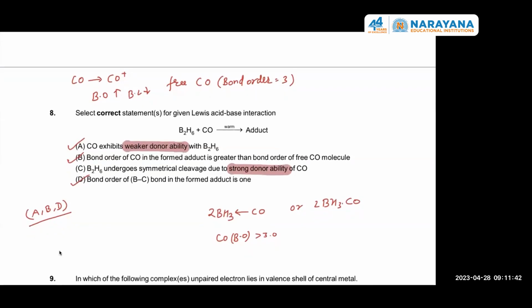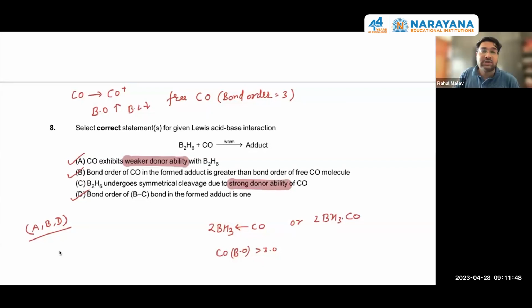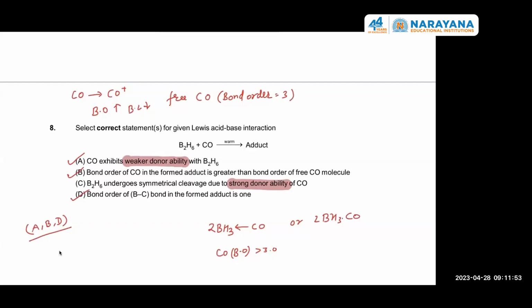CO+ has a higher bond order than CO, then the HOMO of CO molecule should be antibonding. Please repeat the doubt. CO+ has a higher bond order than CO, then the HOMO of CO molecule should be antibonding.